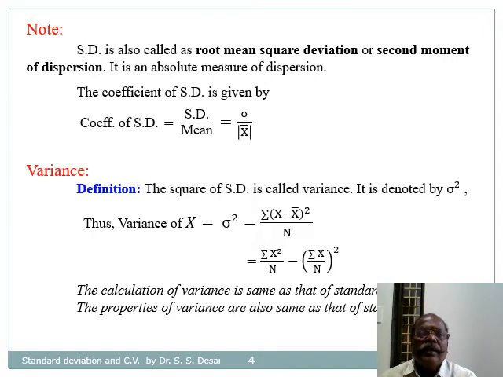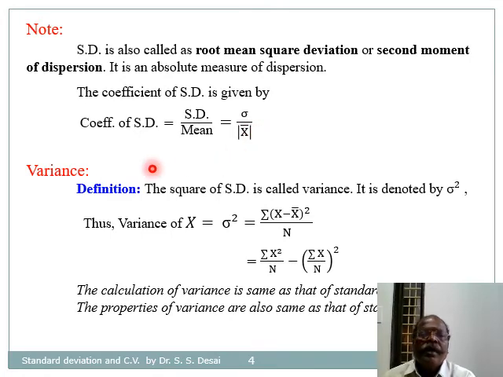Note that standard deviation is also called root mean square deviation or second moment of dispersion. It is an absolute measure of dispersion. The relative measure of standard deviation is given by the coefficient of standard deviation, and that is equal to standard deviation divided by mean, equal to sigma divided by mod of x bar.